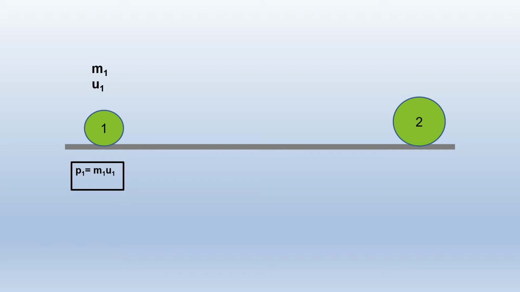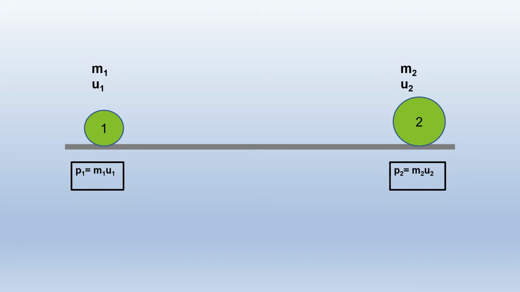Same with object 2. Its mass is m2 and initial velocity is u2. Its momentum before collision is p2, equal to the product of m2 and u2.